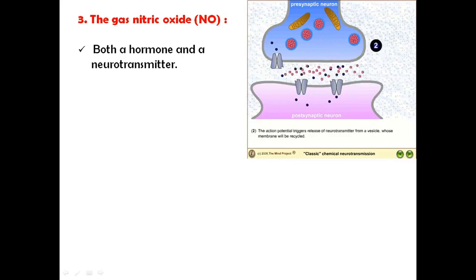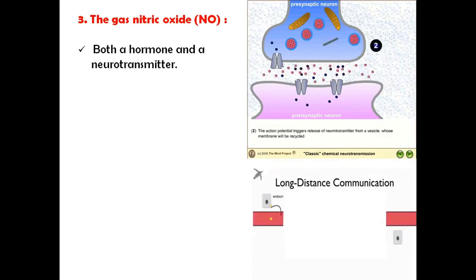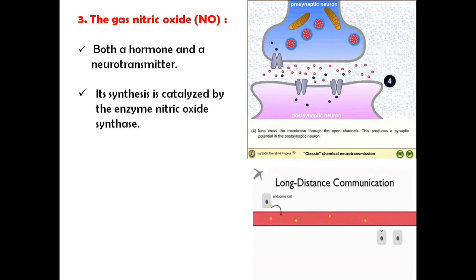When the action potential is generated, the synaptic vesicle ruptures and the neurotransmitter is released into the synaptic cleft and binds to the receptor present on the postsynaptic membrane. Its synthesis is catalyzed by the enzyme nitric oxide synthase.